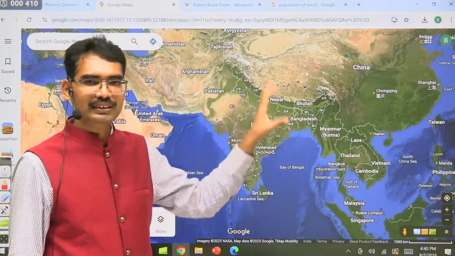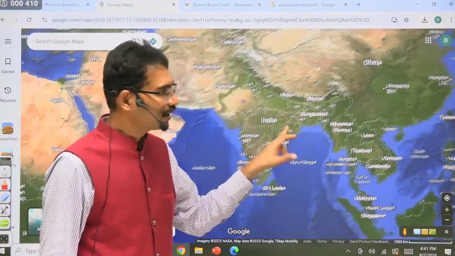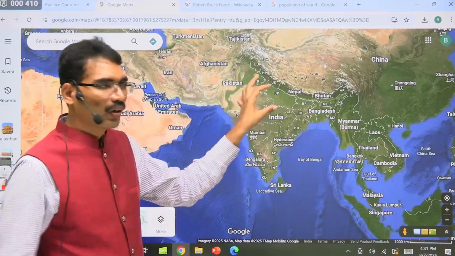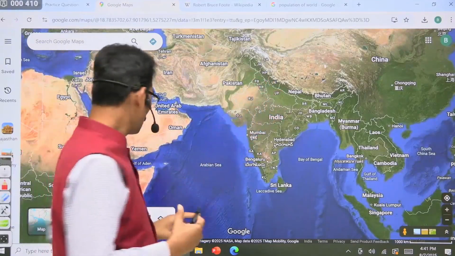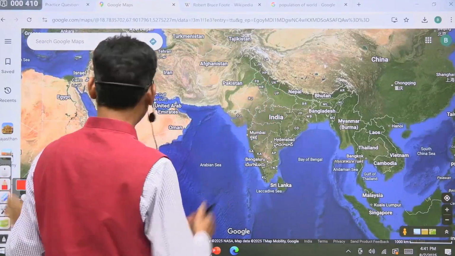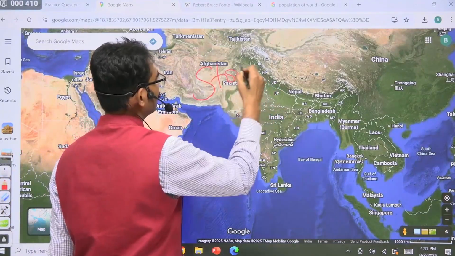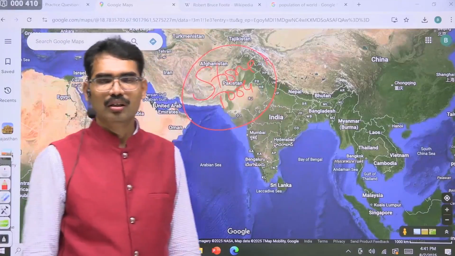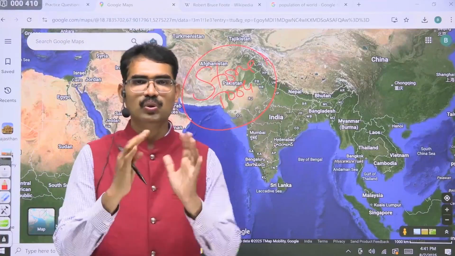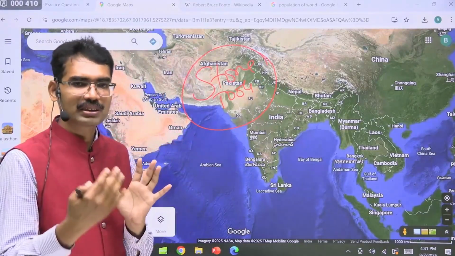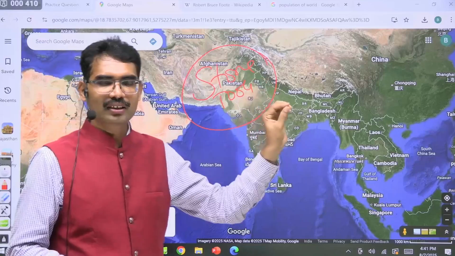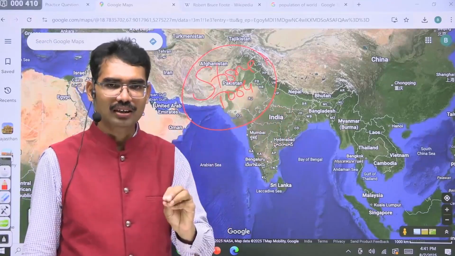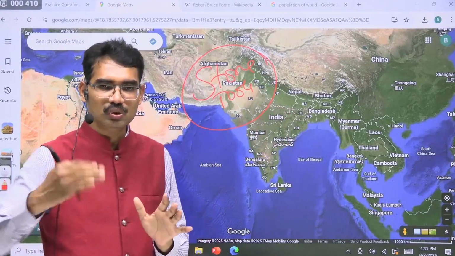Long ago, lakhs of years ago, some people were there, and those people are our ancestors. We come to know about them only through evidence of stone tools. Some stones were identified by some archaeologists, some scholars, and they analyzed that these stones are not normal stones, but they are the tools used by our ancestors.